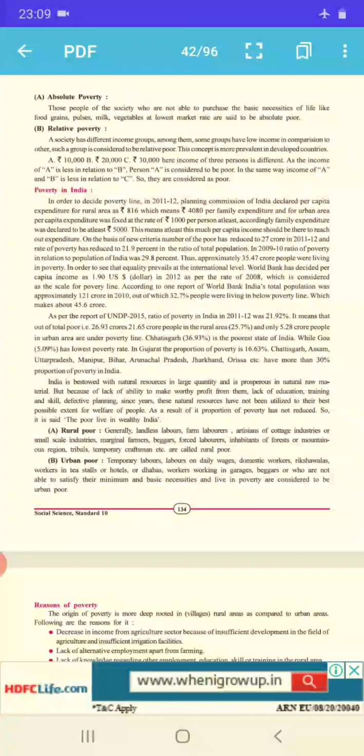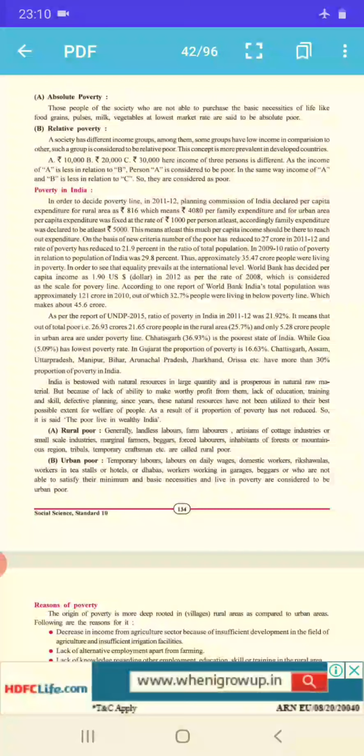Then, after that, the report of UNDP 2015. Again, the ratio of poverty in 11-12 was 21.92%. Then it goes with a correct figure in crores, that is 26.93 crores. Then 21.65 crore in rural areas, that goes with 25.7%, and only 5.28 crore people in urban areas under the poverty line.